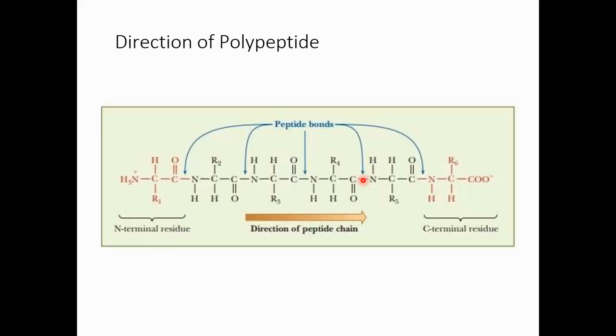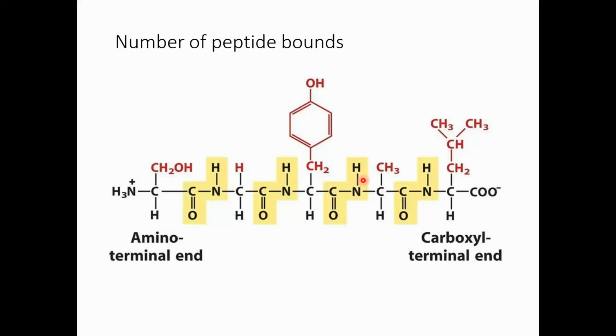If the chain has 5 amino acids, there are 4 peptide bonds. This was the important thing.